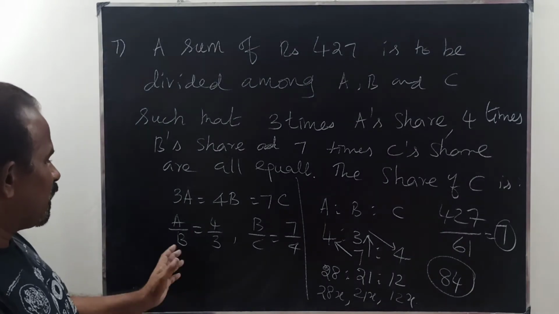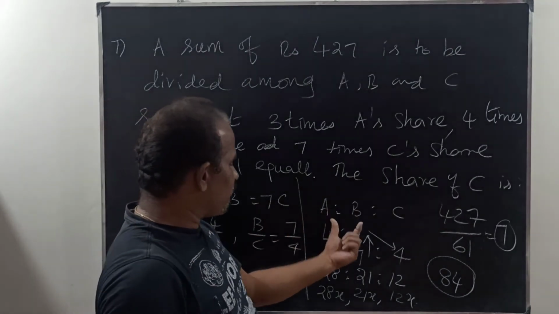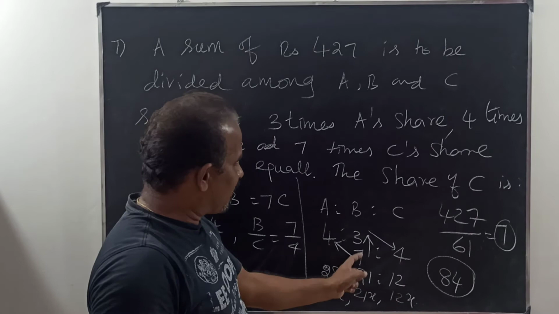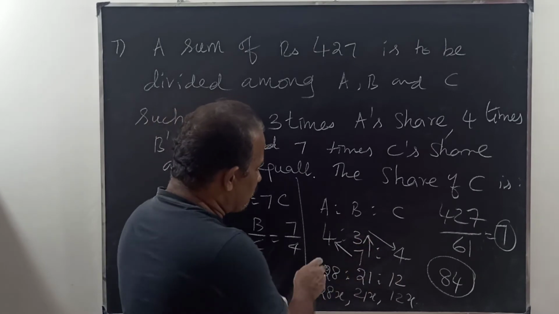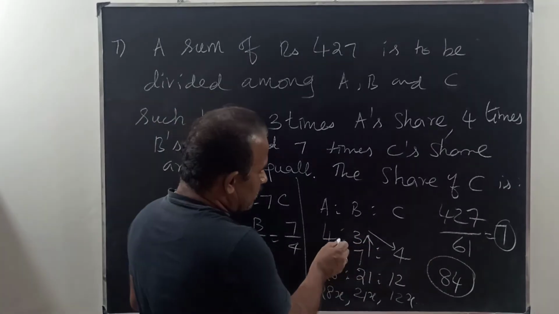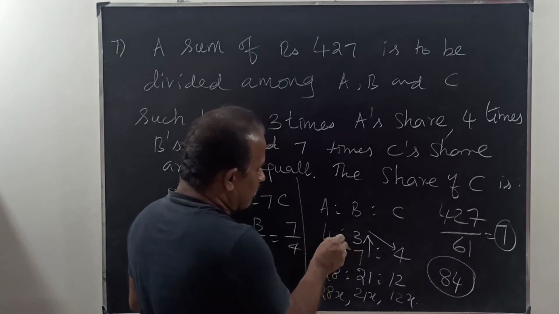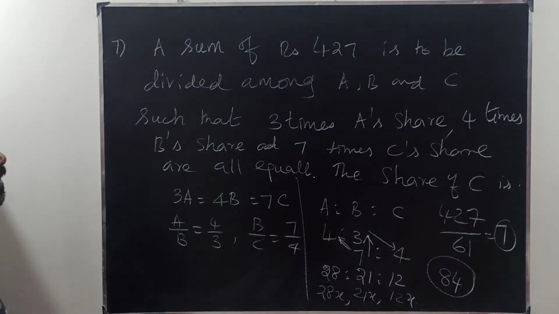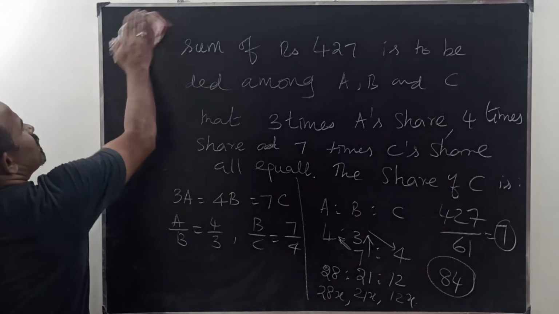Okay. So here, suppose A is to B is given and B is to C is given, you keep this diagram. Or otherwise you can take it like that, here like that or here like that. Whatever you want you can take. So this is very simple. So this is question number 7.